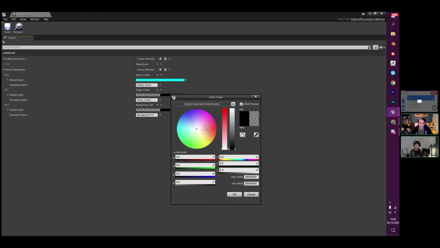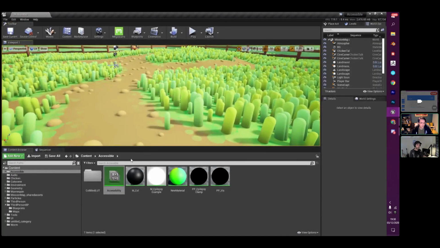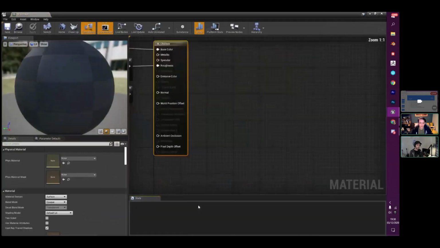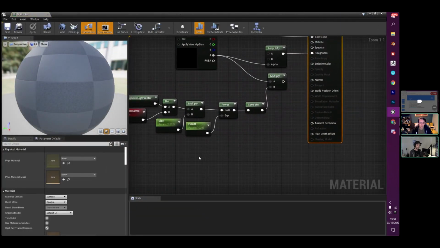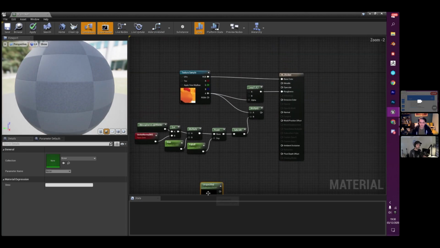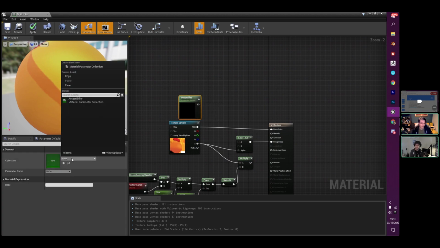So if I have a player color here, I could set this to something like this lovely pink color. And then inside my chicken asset, I can go to my material, bring in that parameter collection, and then have an option to override this chicken's color with a particular type.